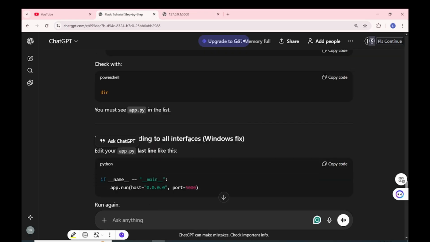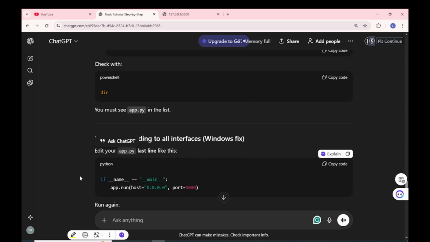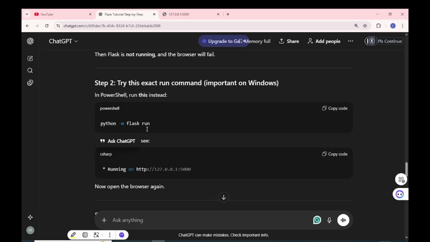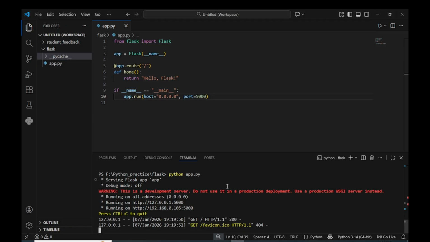Okay, so we need to ask why we had to provide these lines, and why in case of PowerShell we have to provide this.